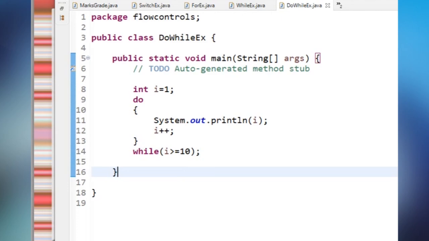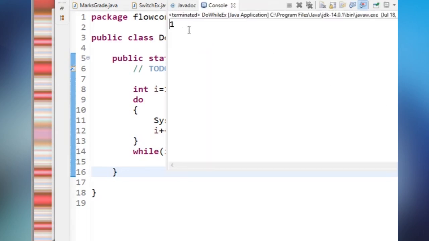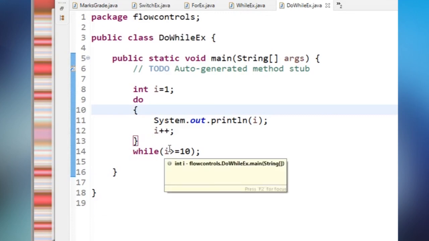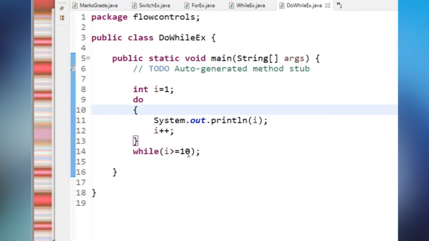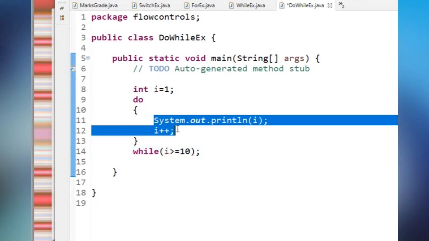What is the output here? 1. Means I should be greater than or equal to 10. Is 1 greater than or equal to 10? The condition was false. But I got the output. Why? Because first I equals 1, it will enter into the do loop. I told you that the do while will execute at least once. So what will happen? System.out.println of I.